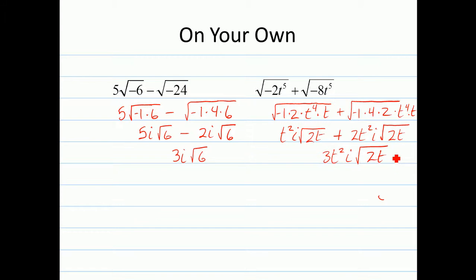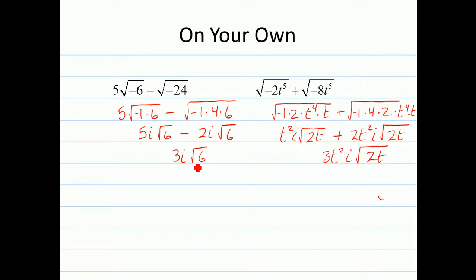Notice I broke it all the way up, and once I finished breaking it up all the way, I took the negative 1 out along with the perfect squares. The i usually comes last. The imaginary number comes after everything, even after the variables. You'll see it over here, how it comes last.